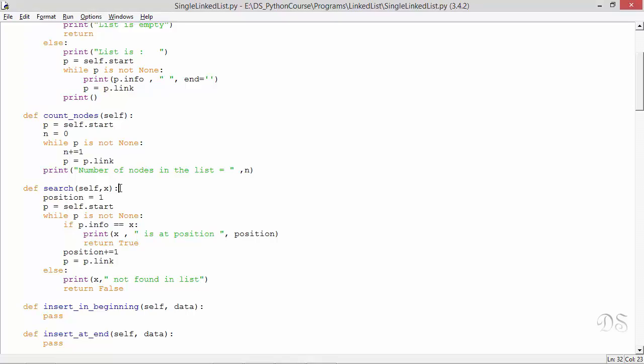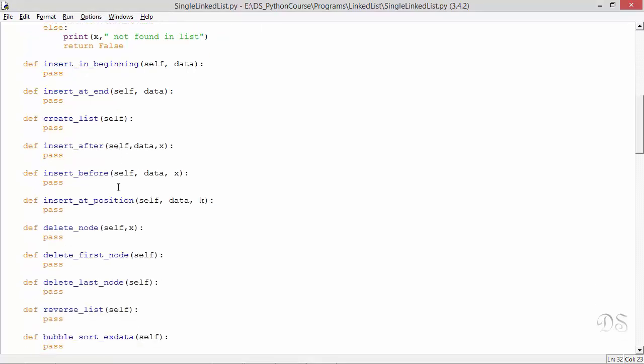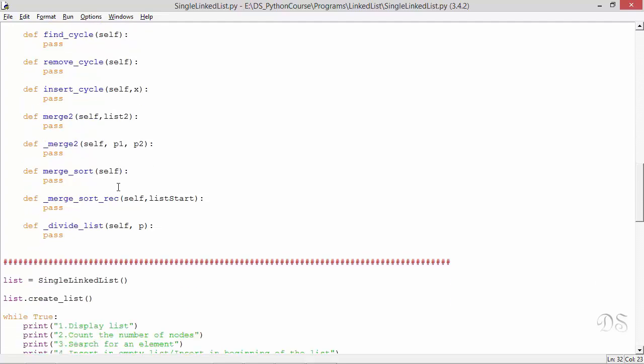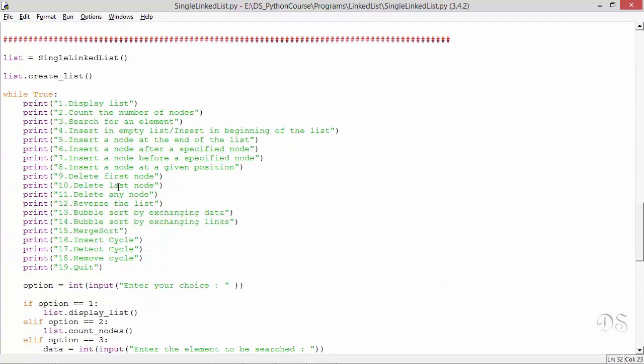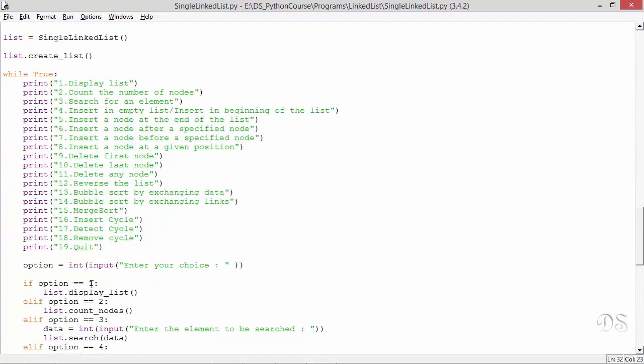Now let's see the method calls. We've called these three methods in options 1, 2, and 3. If we select option 1, list will be displayed. If we select option 2, number of nodes in the list will be displayed. And if we choose option 3, we can search for an element in the list. Now let's try to run this program.